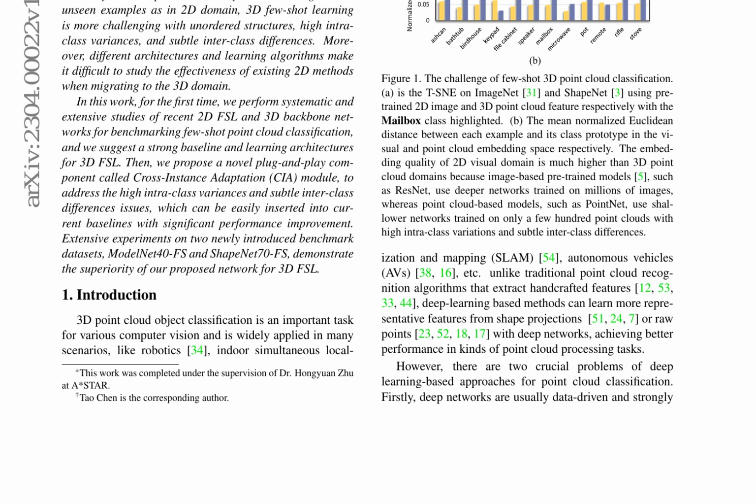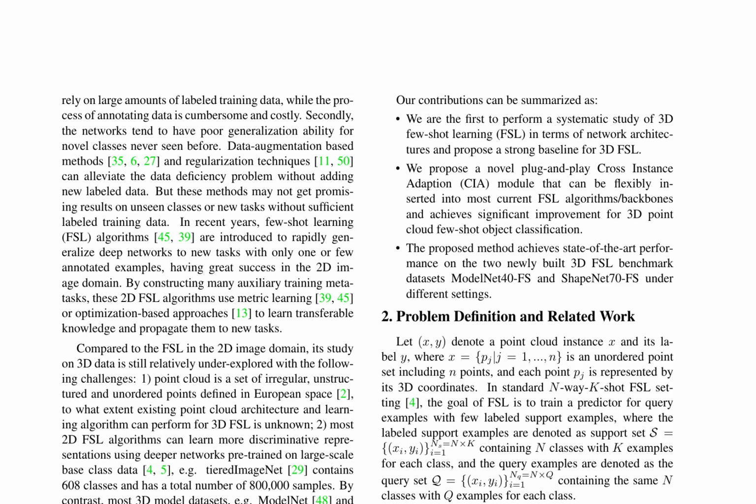The authors also introduce new splits of ModelNet and ShapeNetCore, constructing two benchmark datasets, ModelNet40-FS and ShapeNet70-FS, for 3D few-shot point cloud classification. The problem definition and related work are discussed, where the goal of FSL is to train a predictor for query examples with few labeled support examples.